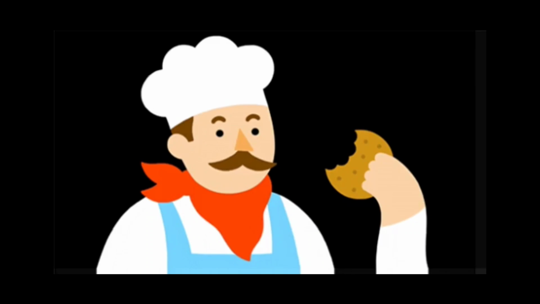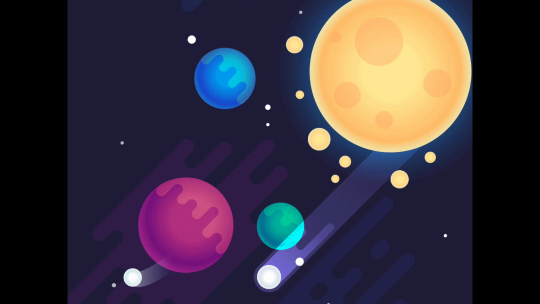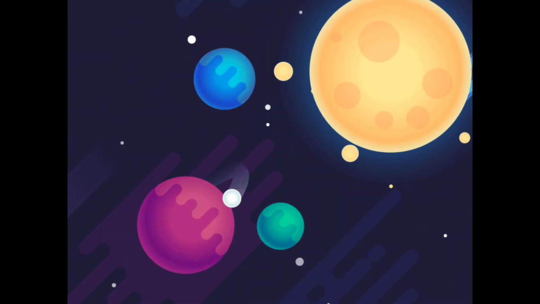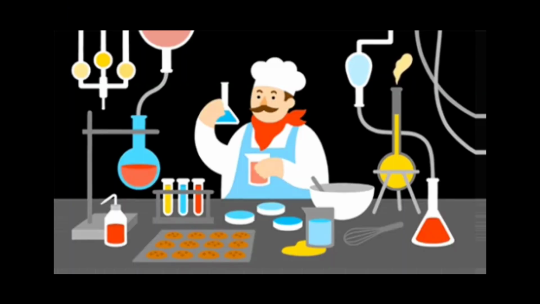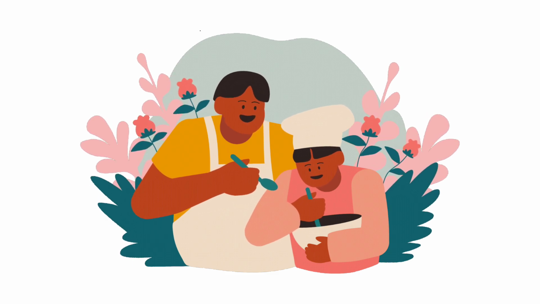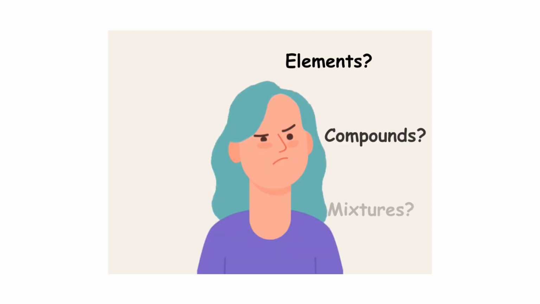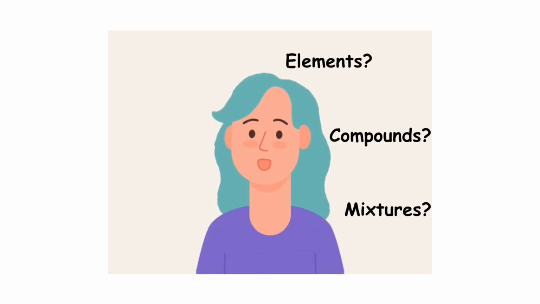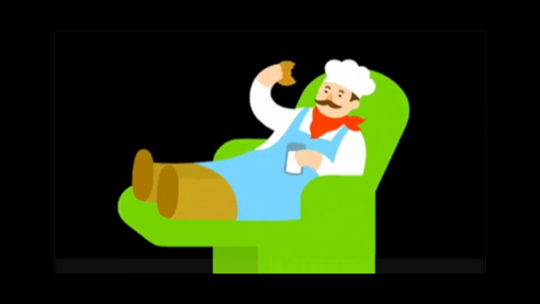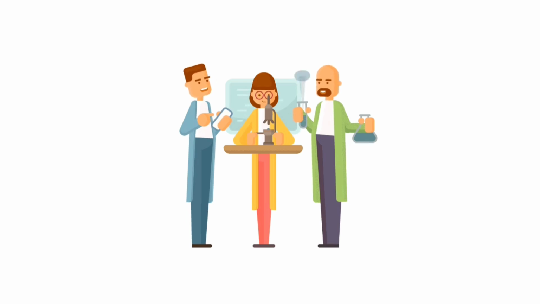Imagine you're a chef, but instead of ingredients like flour, sugar, and butter, you're working with the very building blocks of the universe: elements, compounds, and mixtures. What if I told you that the secret to everything around you, from the air you breathe to the phone in your hand, comes down to understanding these three fundamental concepts? Stick with me, and by the end of this video, you'll be the master chef of chemistry, whipping up knowledge with the precision of a scientist.